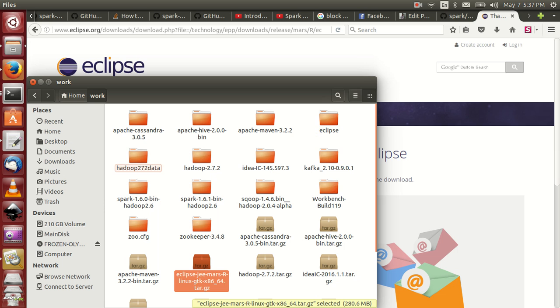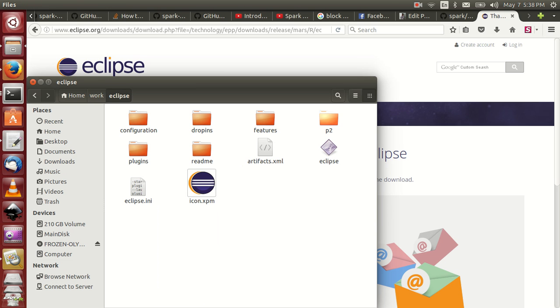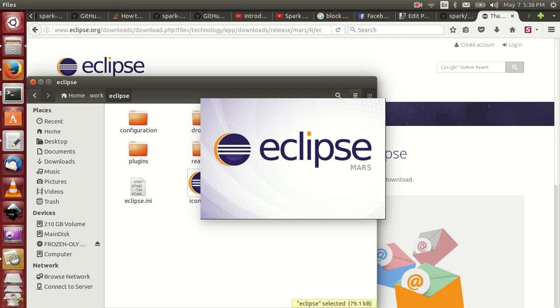Done. This is Eclipse. Now the main task is completed, but then what should you do? To be frank, you can directly install and work from here. It's not a problem. If you click this one, Eclipse, manually you have to click on this link, but I hope it's a headache for you. That's why what should I do?